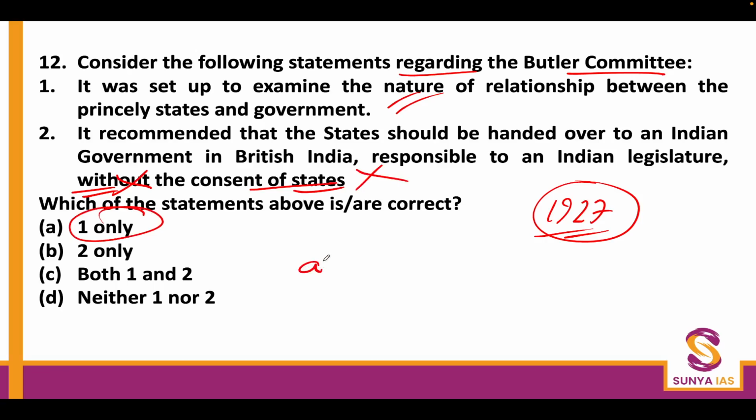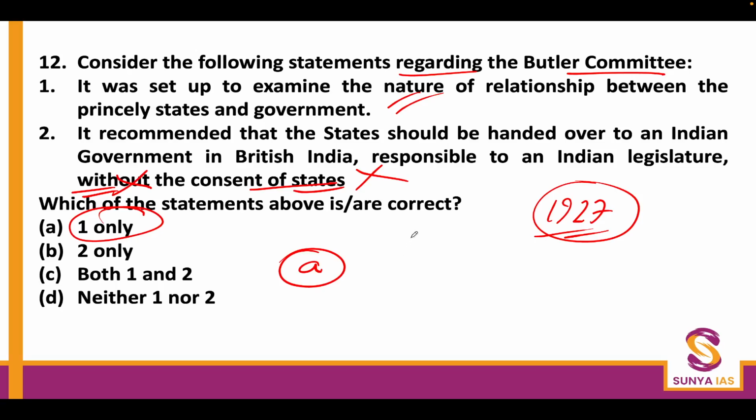The answer is A. One needs to understand that this is a very straightforward statement. Even if you don't know much detail about the Butler Committee's recommendation, you will still be able to find that the British were in no way going to hand over power to any newly formed government in India regarding the princely states without taking the princely states into consensus. That wouldn't have happened.